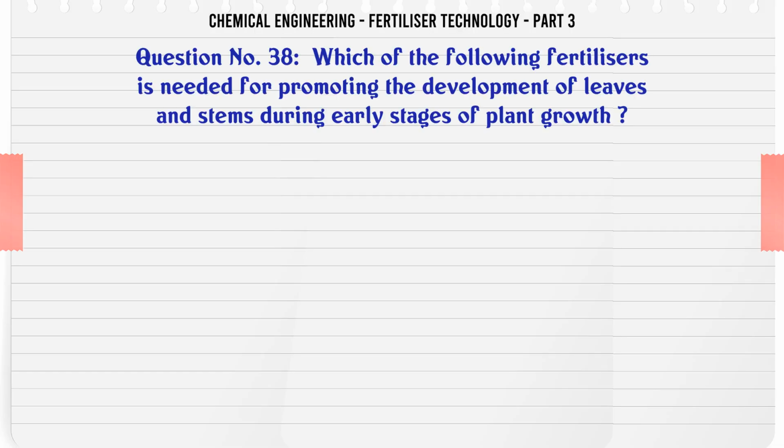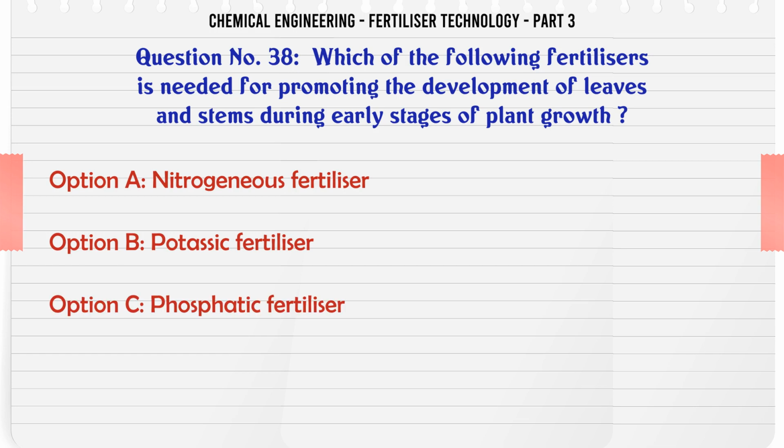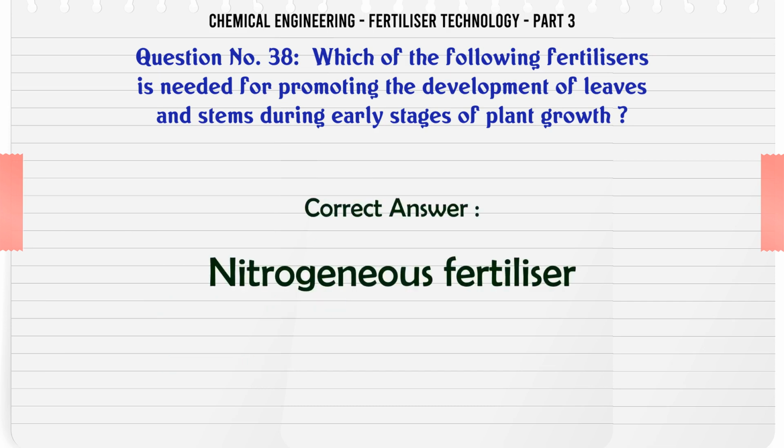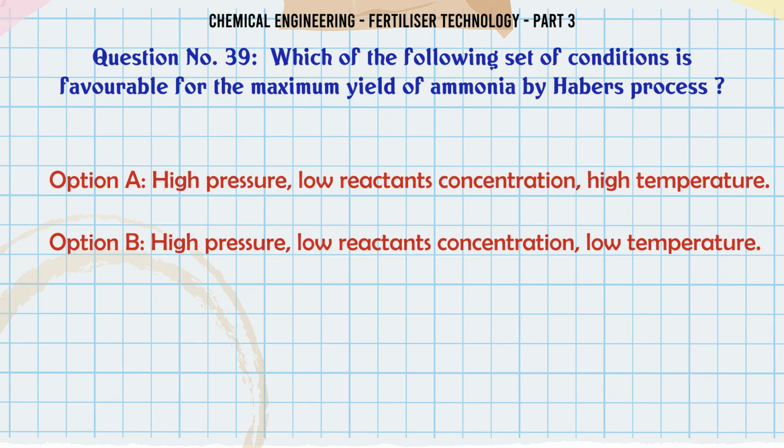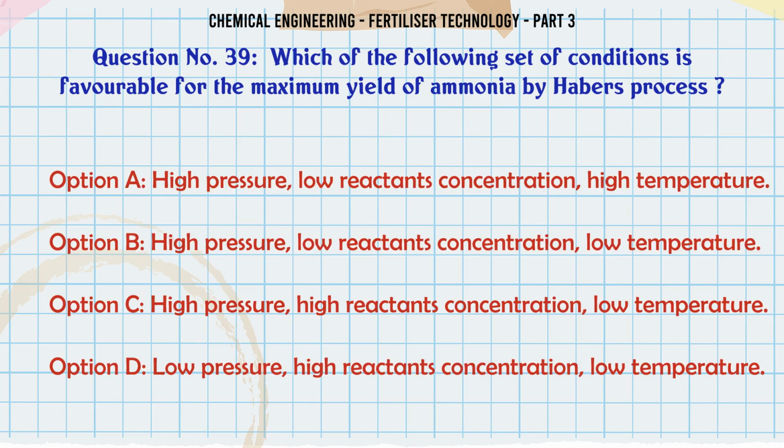Which of the following fertilizers is needed for promoting the development of leaves and stems during early stages of plant growth? A. nitrogenous fertilizer, B. potassic fertilizer, C. phosphatic fertilizer, D. none of these. The correct answer is nitrogenous fertilizer. Which of the following set of conditions is favorable for the maximum yield of ammonia by Haber's process?